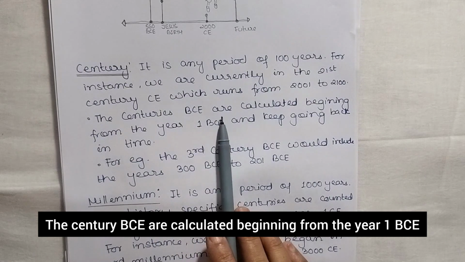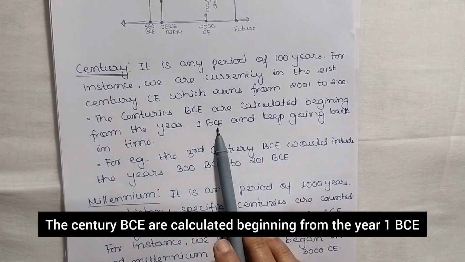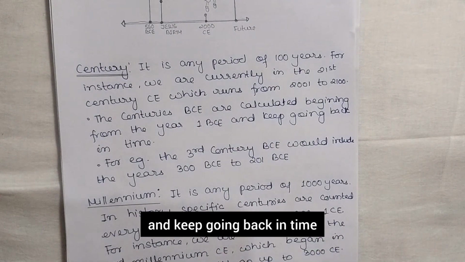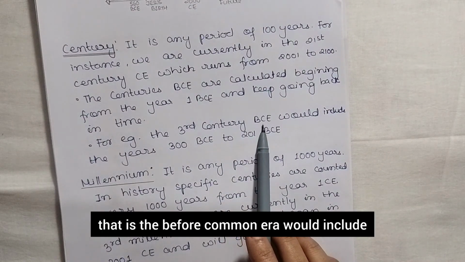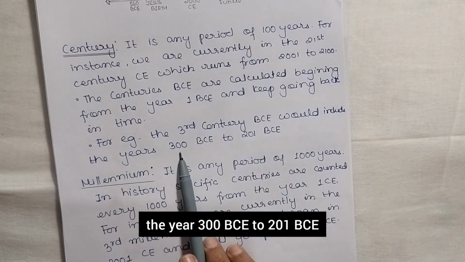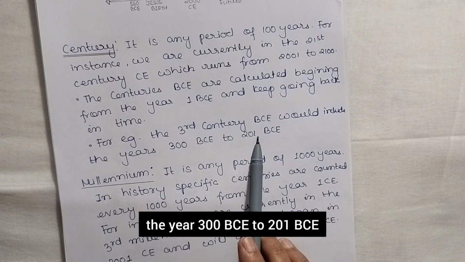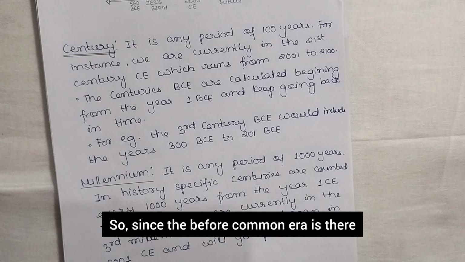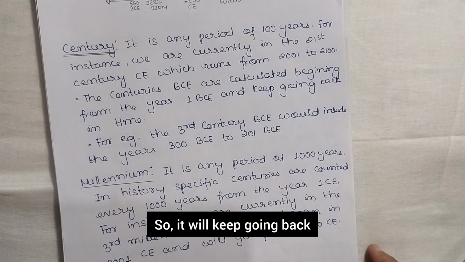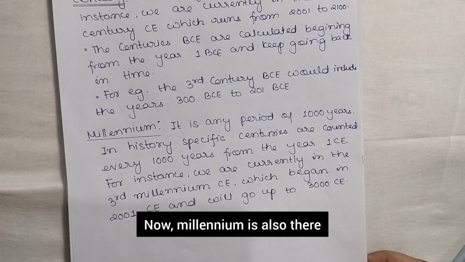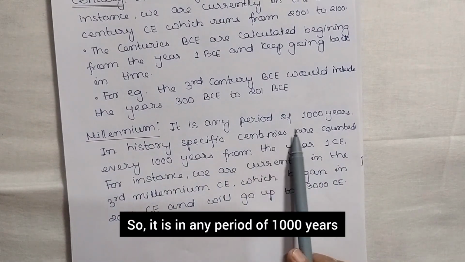The centuries BCE are calculated beginning from the year 1 BCE and keep going back in time. For example, the 3rd century before Common Era would include the years 300 BCE to 201 BCE. Since it is before Common Era, it will count backward, right? So it will keep going back. Now, millennium is also there. It is any period of 1000 years.